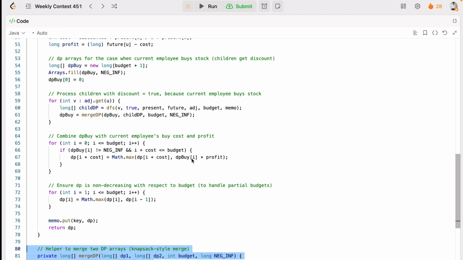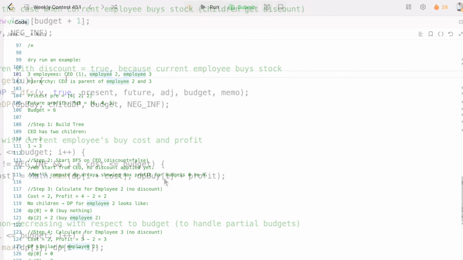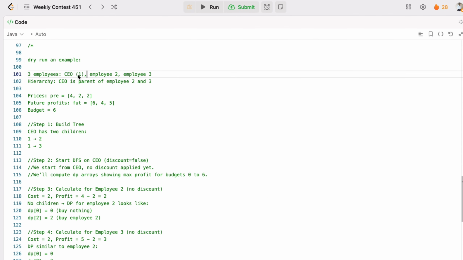and avoid recomputation. Let's suppose we have 3 employees: the CEO, and 2 employees, employee 2 and 3. The hierarchy is that the CEO is the parent of employees 2 and 3. So the parent node is the CEO, and employees 2 and 3 are the children nodes. And these are the prices, future profits, and budget we have been given.